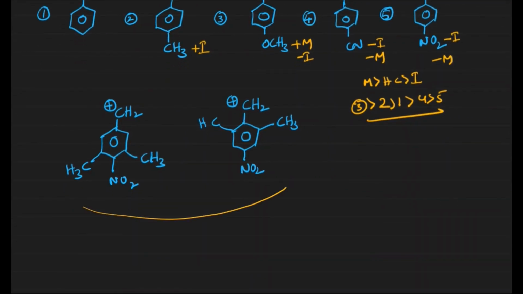Now let us see, this is a kind of exceptional one. What do we think? These are plus I groups. It's a distance dependent effect. As distance increases, stability decreases, right? We may think that the second one is more stable than the first one, but that is not the right thing. Here what we have to consider is the van der Waals radii of the adjacent groups, right, which increase, and the NO2 group becomes out of the plane.